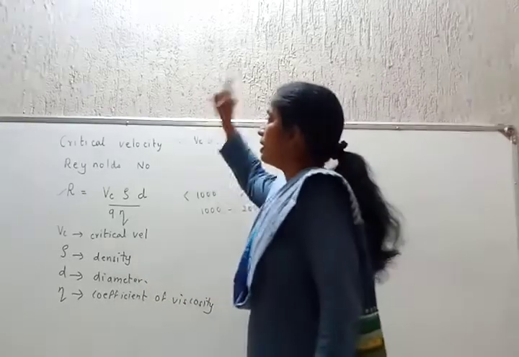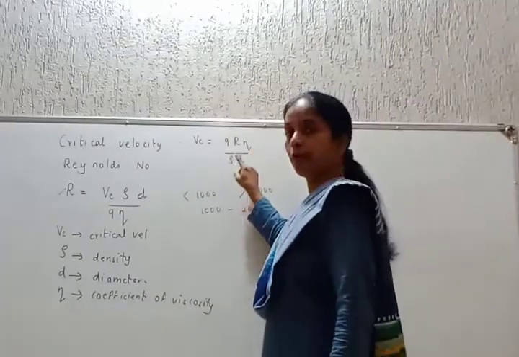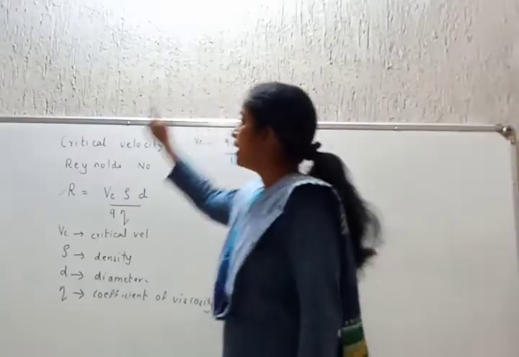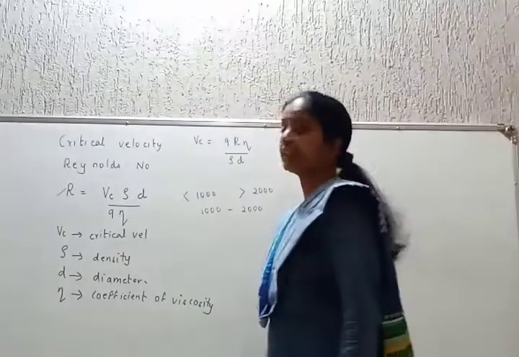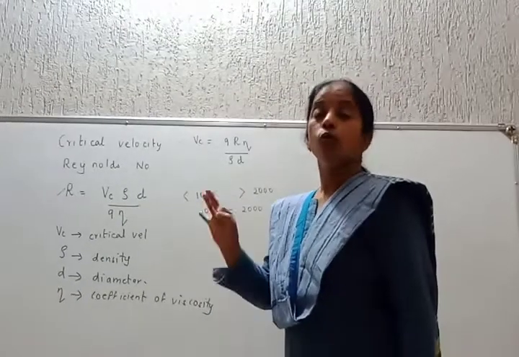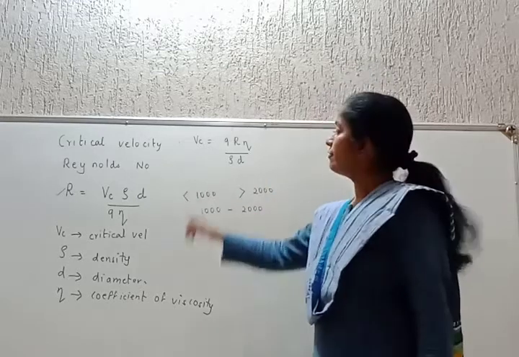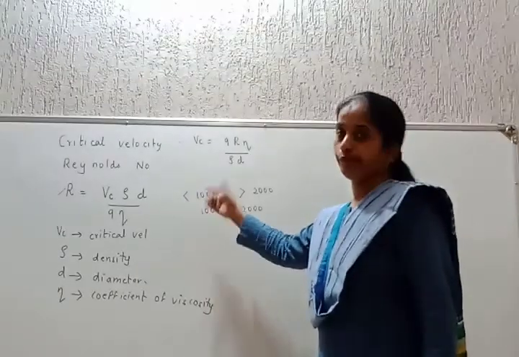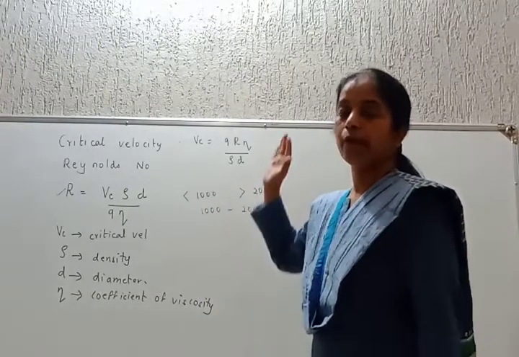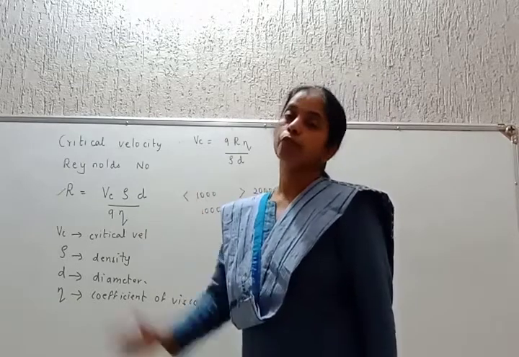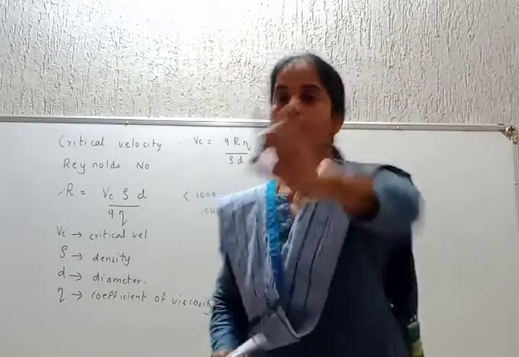I'll repeat. Critical velocity is given by Vc = R eta divided by rho into d. R signifies the Reynolds number. It's a pure number whose value decides whether the flow is streamlined or turbulent. If the Reynolds number is less than 1000, flow is streamlined. Above 2000, flow becomes turbulent, and between 1000 to 2000 the flow is turning from streamline to turbulent. That's it. Point number 1.